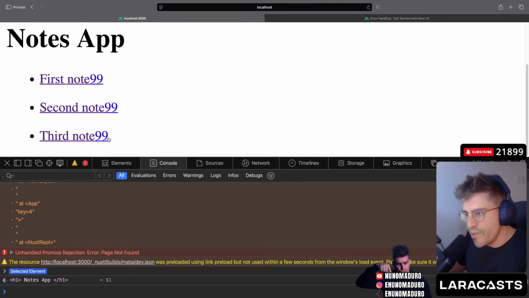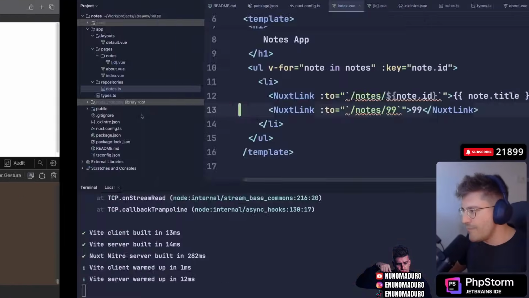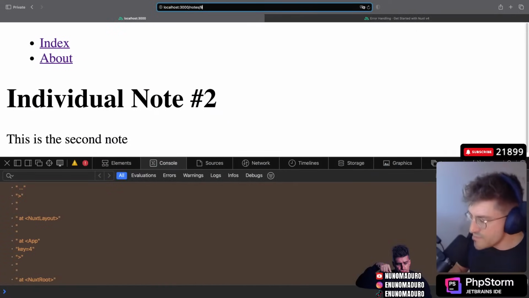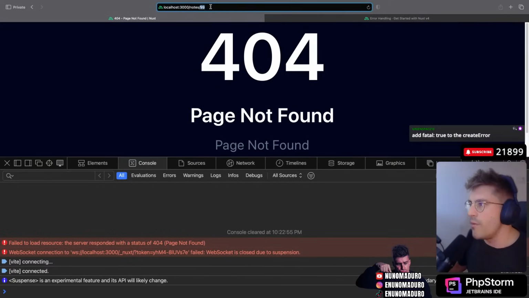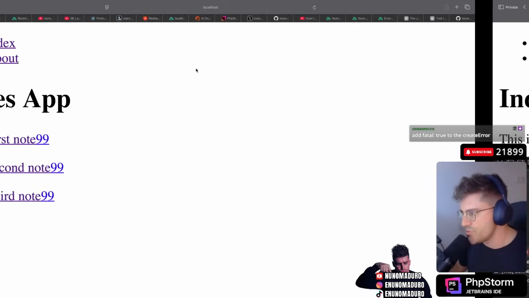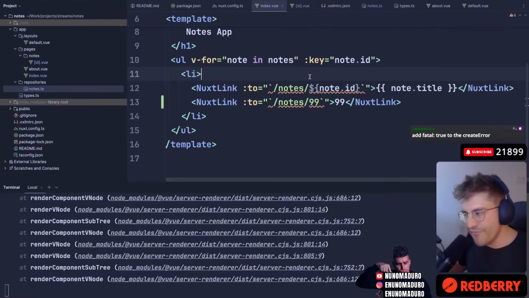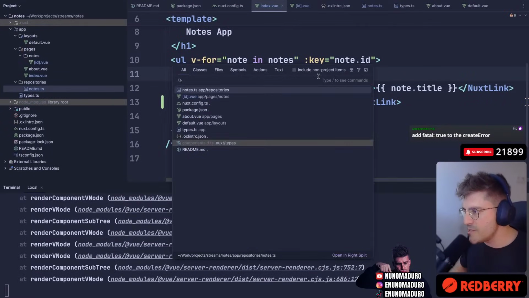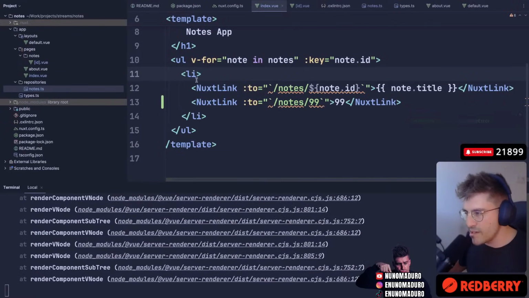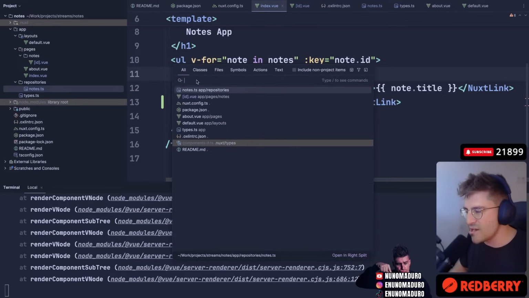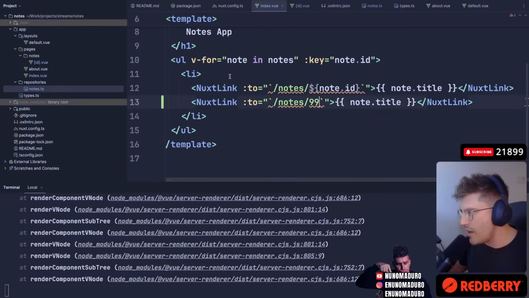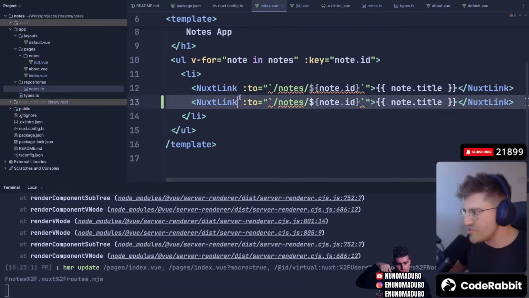That's interesting. So we cannot display links using NuxtLink if the link does not exist. Interesting. Okay, well, never mind. But if I do something like this, I do see a 404. Here we go. But if I type 2, I do see the note number 2. Just as feedback for the next team, if I'm clicking on a NuxtLink and the link does not exist, I expect to see a 404 automatically, without question.